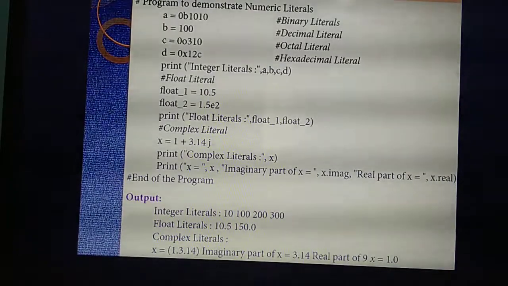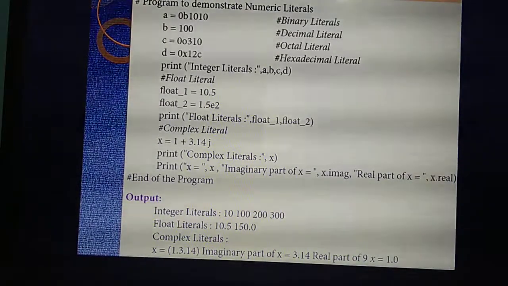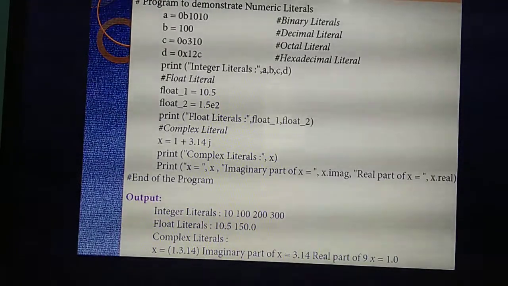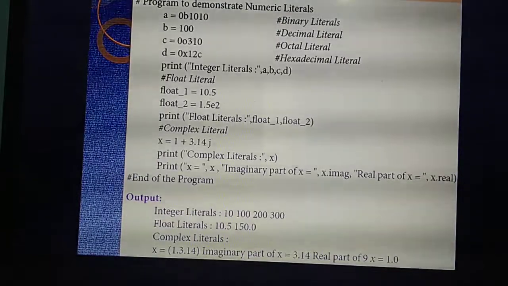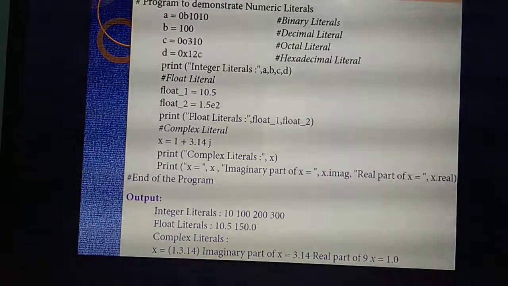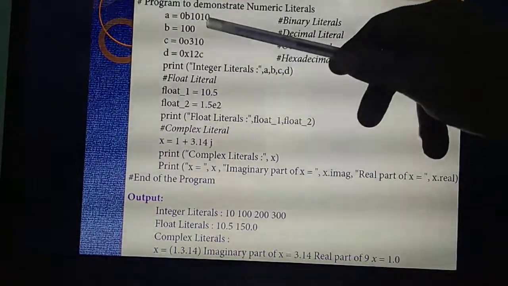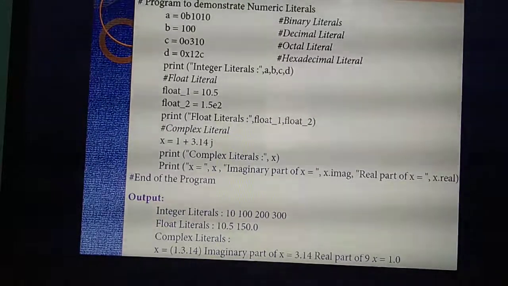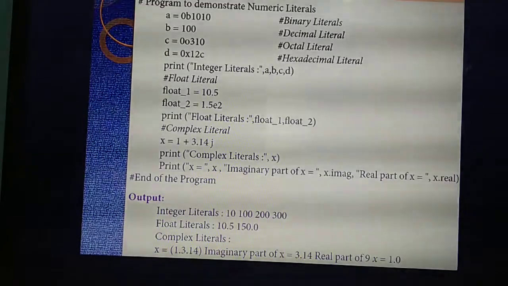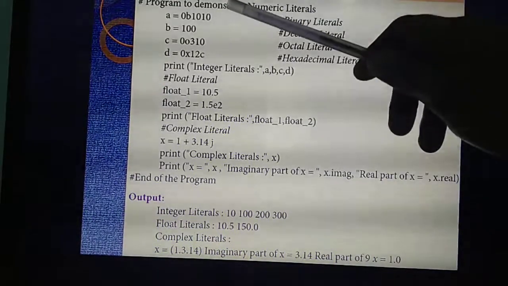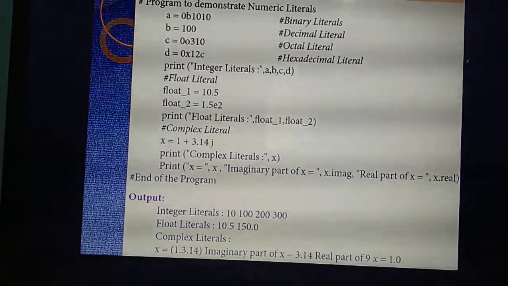If you have declared a number with a combination of ones and 0, that's a binary number. So this is a binary literal. Understand? Next, 100. That's a normal number, that means an integer or decimal literal.